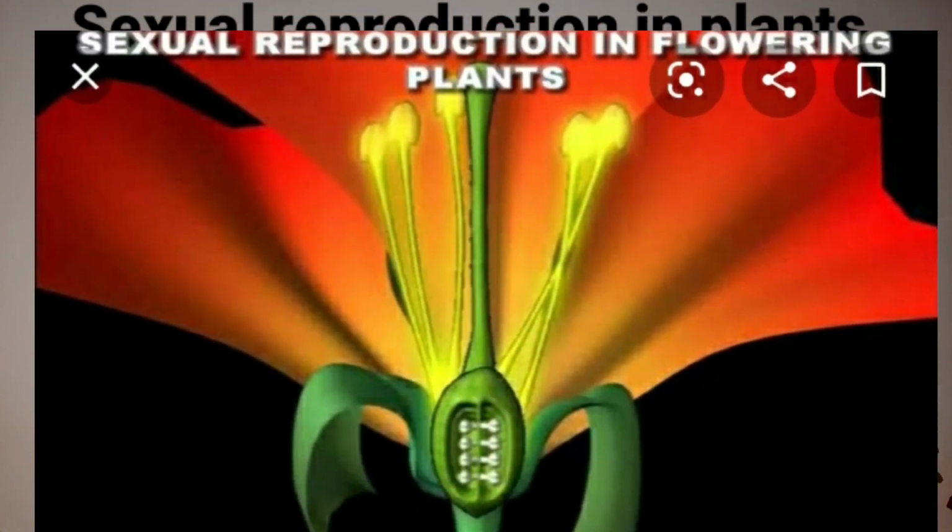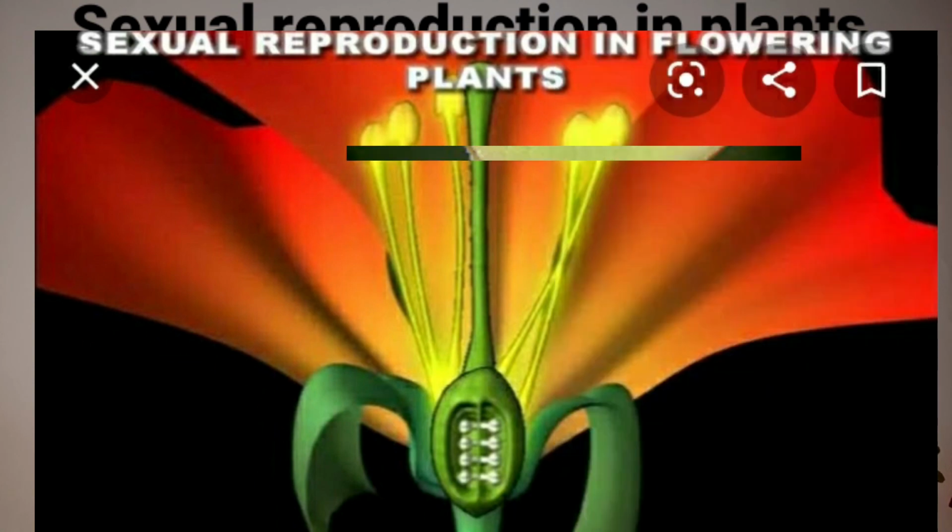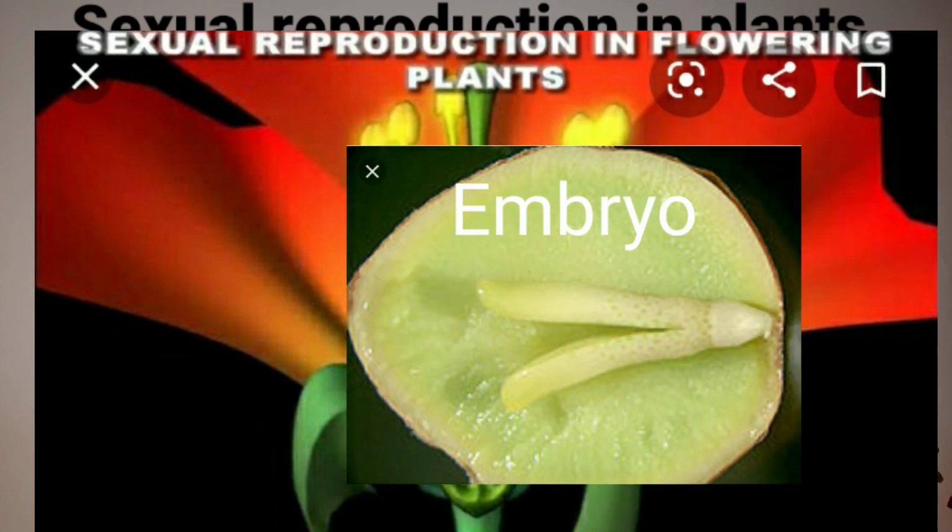In flowering plants, there is double fertilization, children. Why do we call it double fertilization? Because once the pollen tube reaches the ovule, it produces two male gametes, one forming the endosperm and the other forming the embryo.